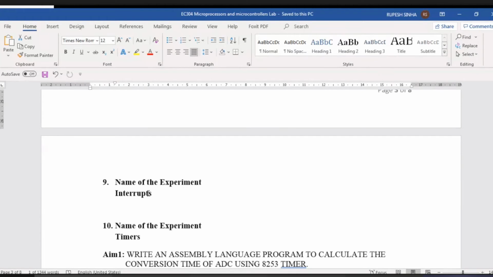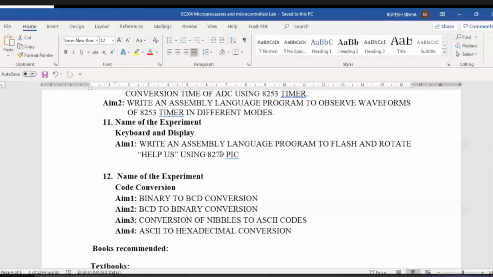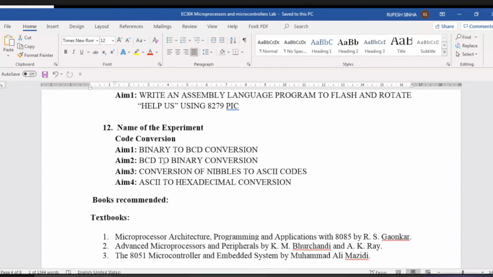Then some experiments related with interrupts, then related with the timer, that is 8253. Then 8279, we can display anything. Write a program to flash and rotate. We can display this on the kit, and with the help of the simulator also. Then code conversion is there: binary to BCD, BCD to binary, conversion of nibble to ASCII code, ASCII to hexadecimal conversion. So we have a total of 39 normal programs and a few interfacing programs.